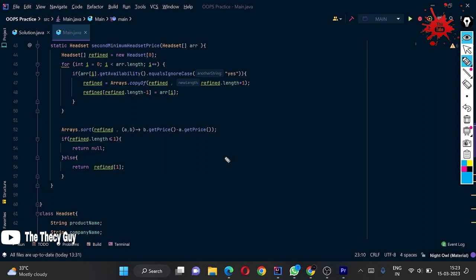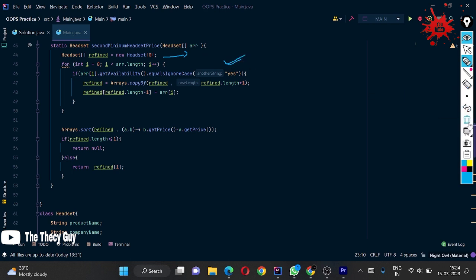So in the second method, we are going to find the second headset if the price is available. We have to find the second headset with the minimum price. So let's check it out. We are looping through the array, and we are checking if array.get availability.ignoreCase is "yes". So we are comparing it with "yes".